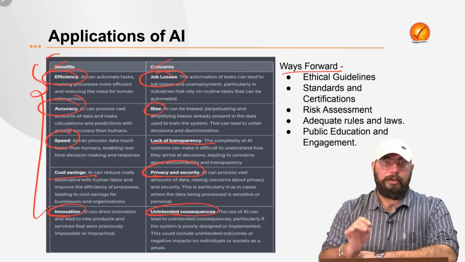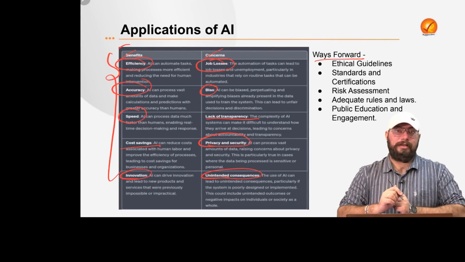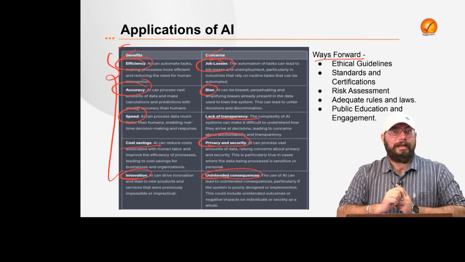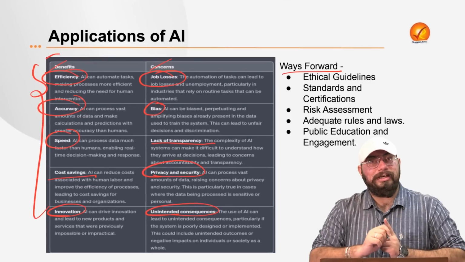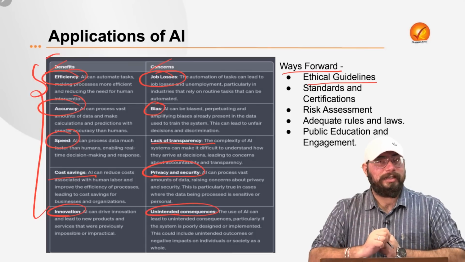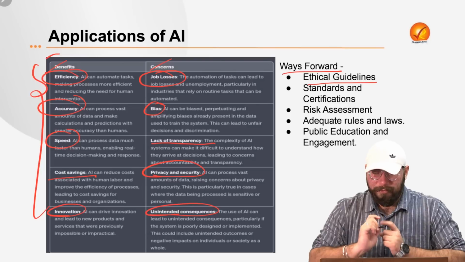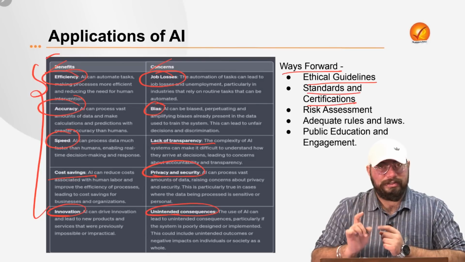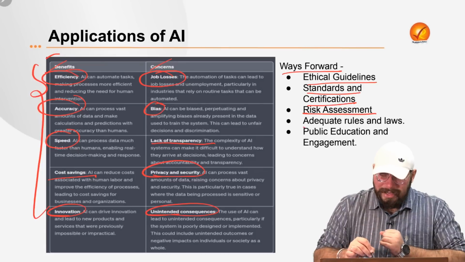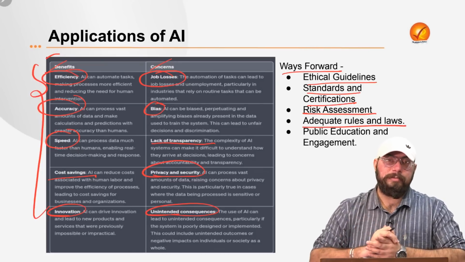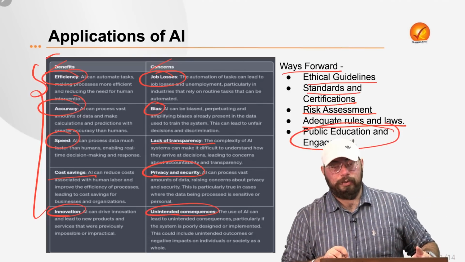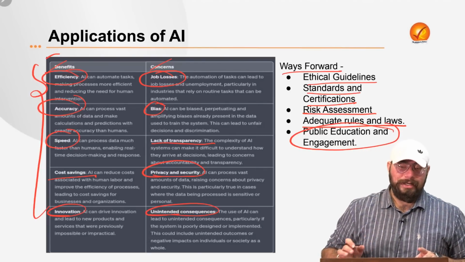So what is the way forward? We need to understand: regulation should be there, but regulation should be empowering. We must empower artificial intelligence, but we should not let it go out of the hands of humans. There should be ethical guidelines associated with it. There should be proper laws, regulations, standards, certifications and guidelines. Proper risk assessment should be there. Adequate rules and laws must be framed for regulating artificial intelligence. Public education and engagement in relation to artificial intelligence, again, is very, very important.